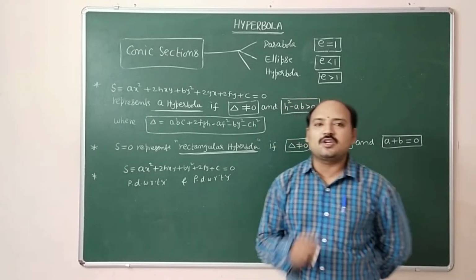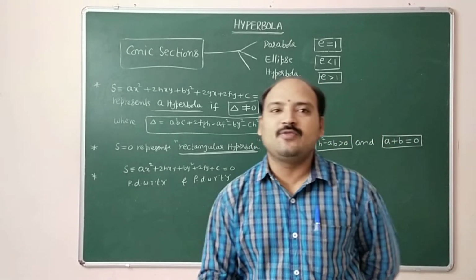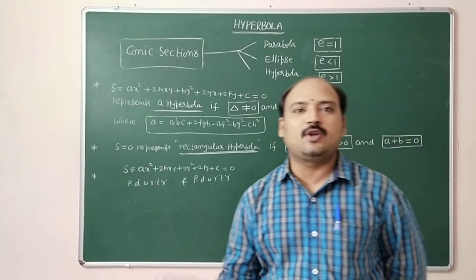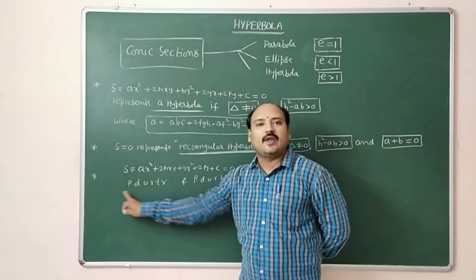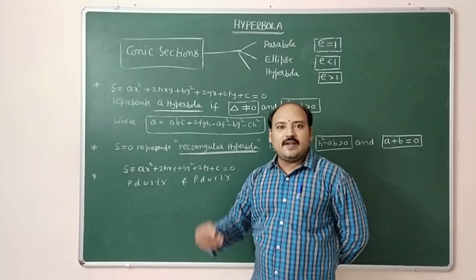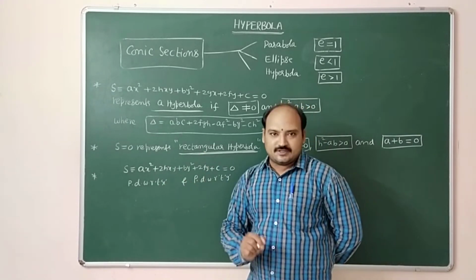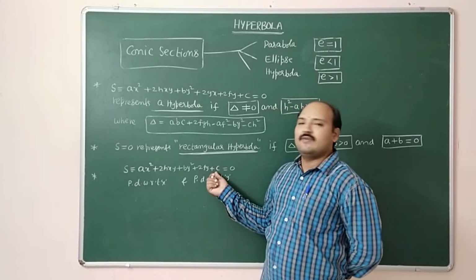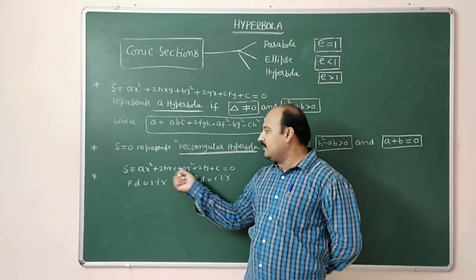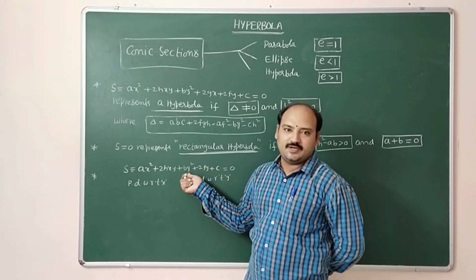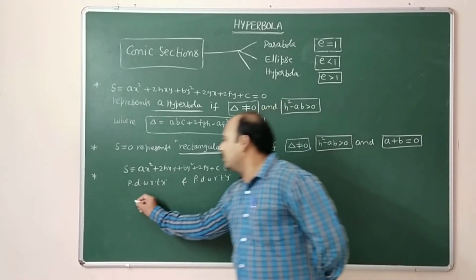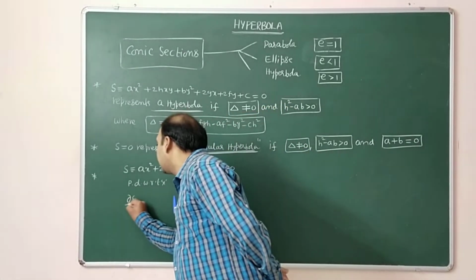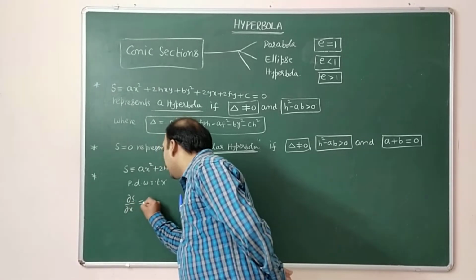What is meant by partially differentiating with respect to x? When we are partially differentiating with respect to x, we treat y terms as a constant. Then after that, normal derivative only you can do. So that means it will come dou s by dou x equal to 0.